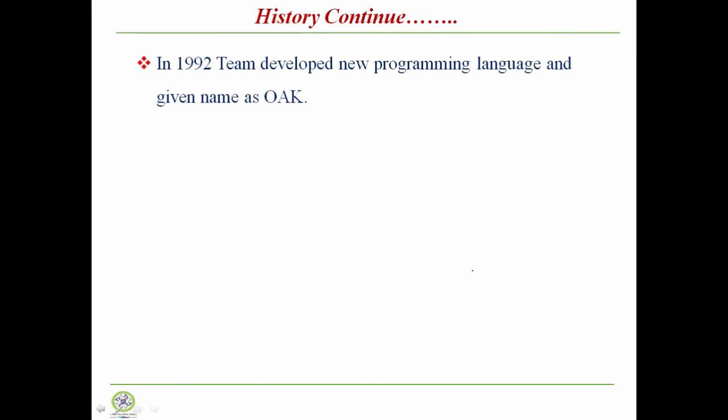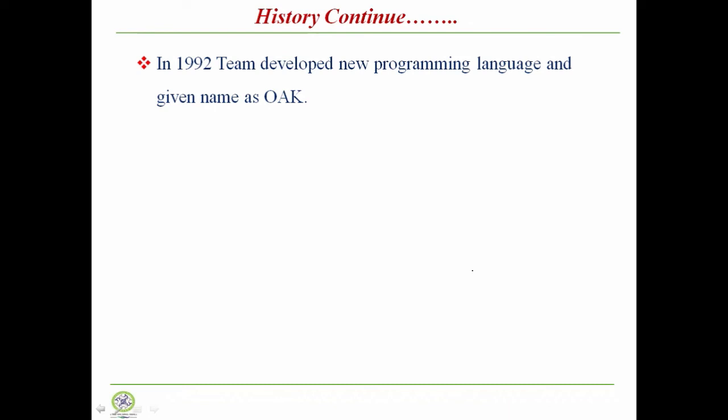Later, in 1992, the team headed by James Gosling developed a new programming language, and they named it Oak. When James Gosling and his team proposed this name to Sun Microsystems, Sun Microsystems rejected the name Oak, because there was already a programming language in the market with the same name.